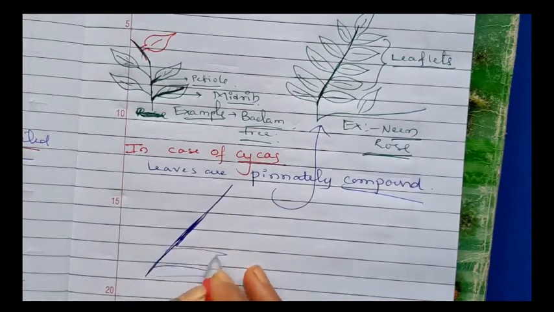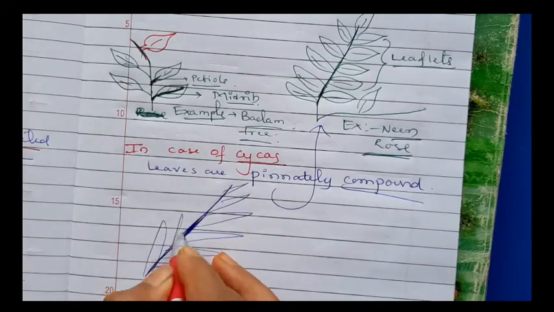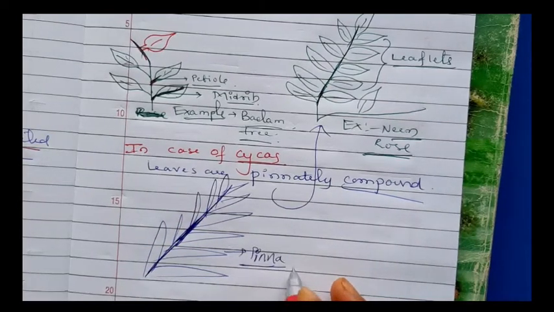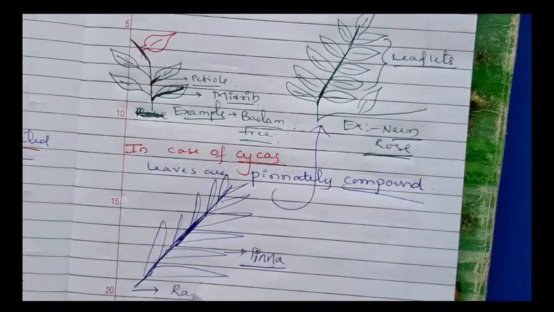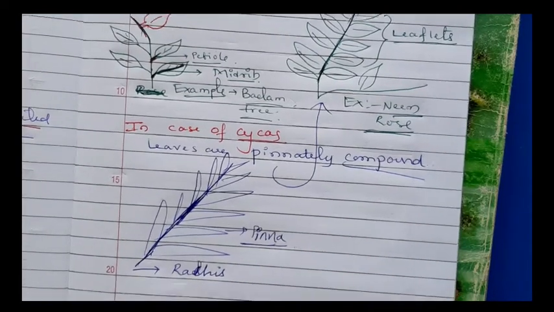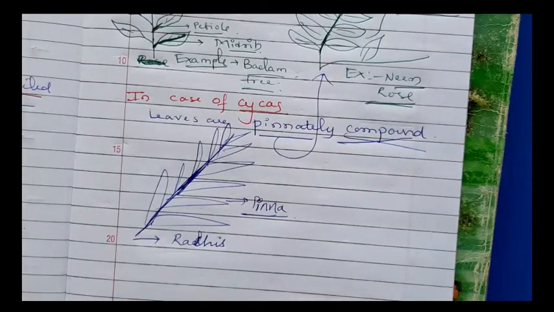Many leaflets are arranged on the midrib like this. Those leaflets are known as pinnae. Many pinnae are arranged on the common rachis. This type of arrangement is known as pinnately compound leaves, present in gymnosperms.